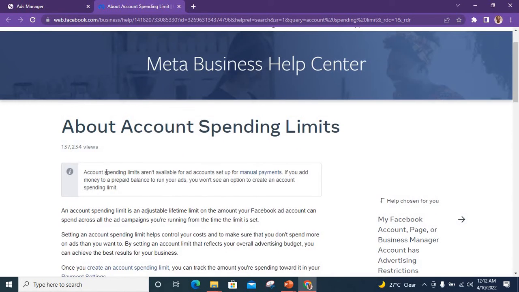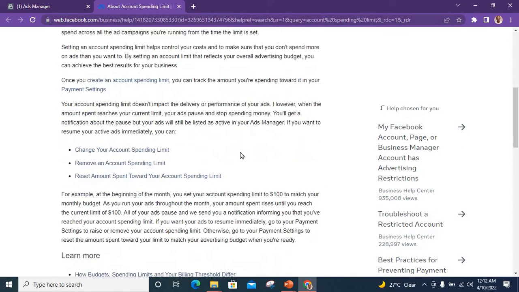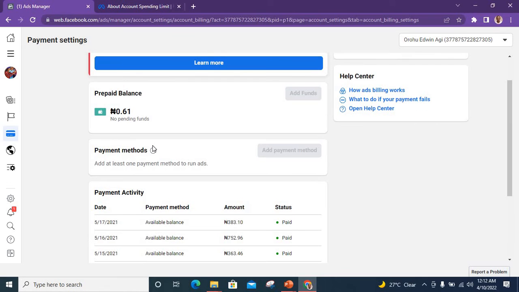An account spending limit is an adjustable lifetime limit on the amount Facebook will charge across all campaigns running from the time the limit is set. This is not threshold. I want threshold, not limit.